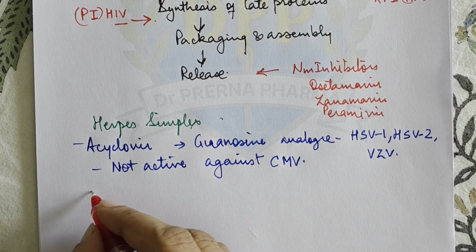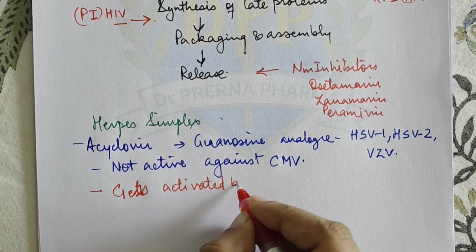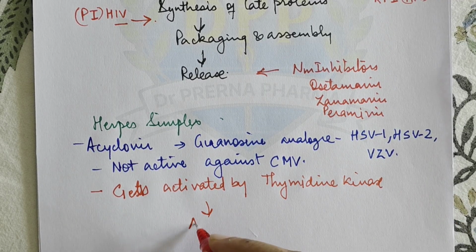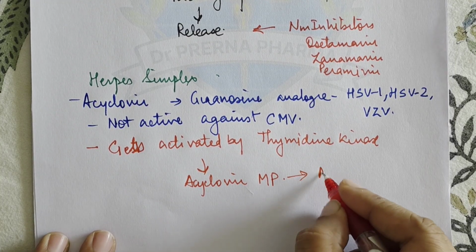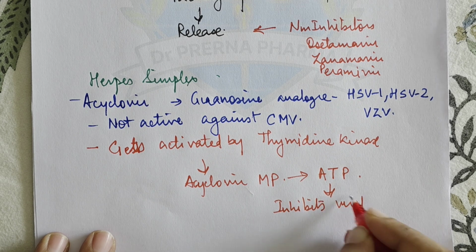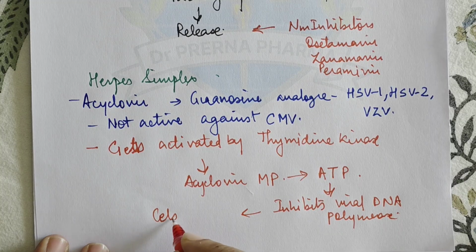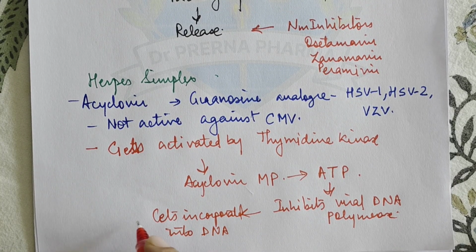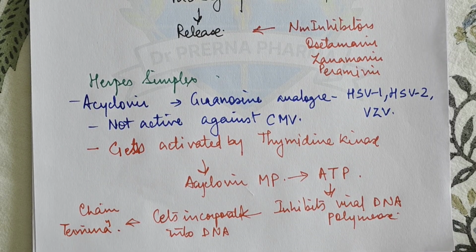Now, how does acyclovir act? Acyclovir gets activated by thymidine kinase, and it forms acyclovir monophosphate. Then from this it forms acyclovir triphosphate. This product competitively inhibits the viral DNA polymerase. It gets incorporated into the DNA and causes chain termination. So this is the action of acyclovir.